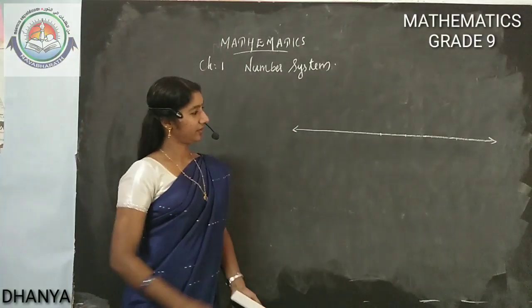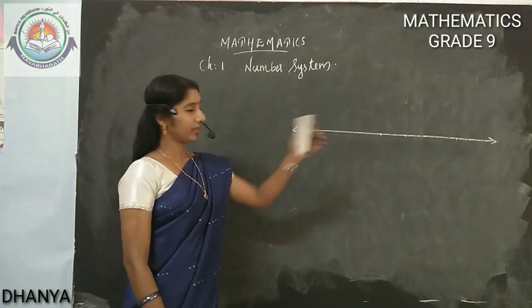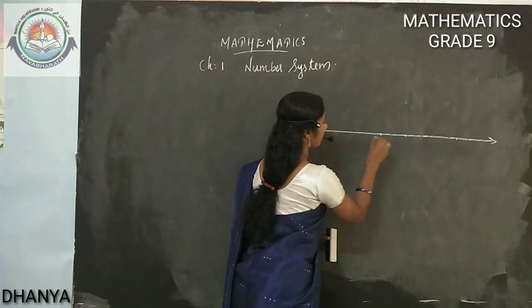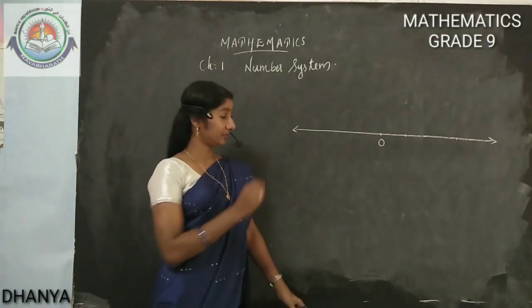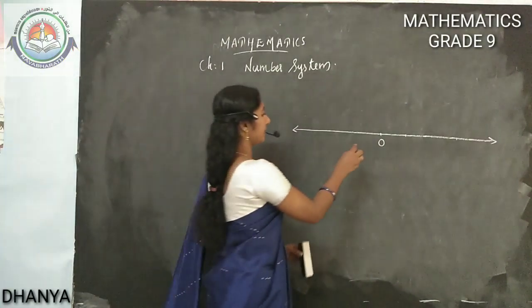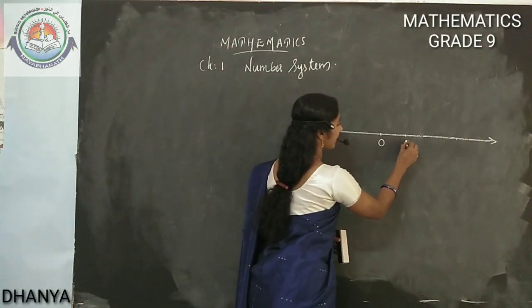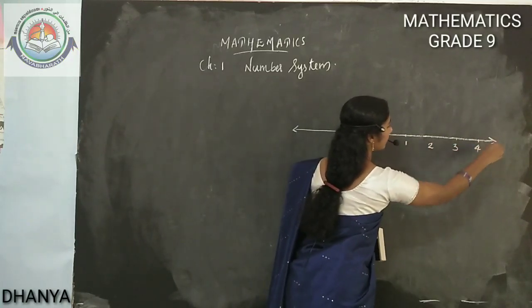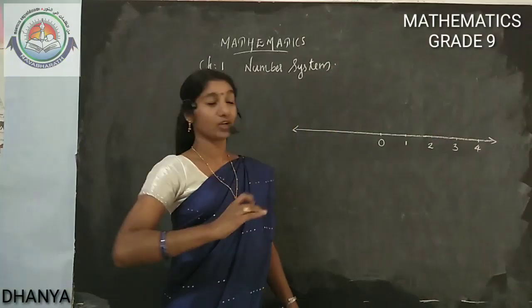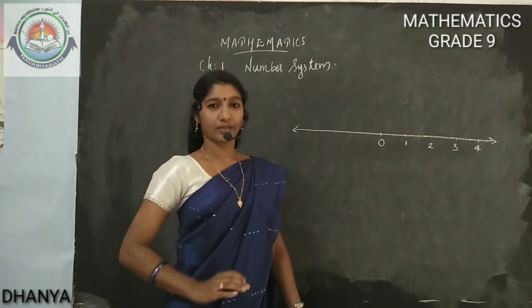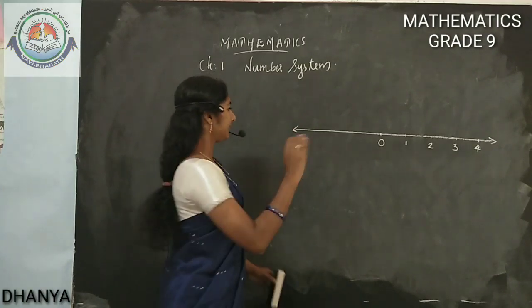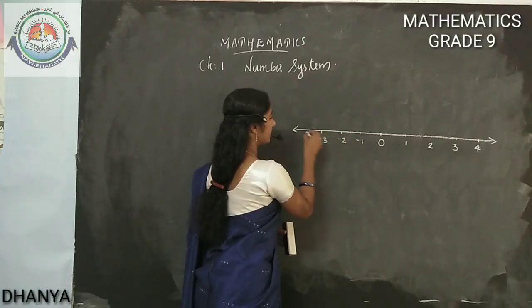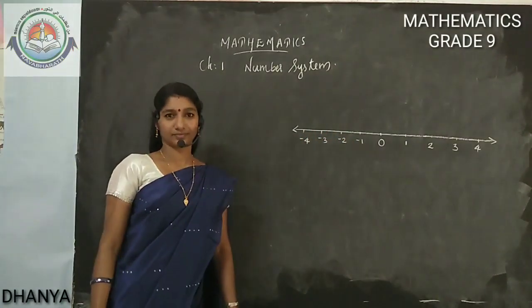See one line. Both sides it's going, means infinitely it's going. And we can mark the number 0 in the middle of the line. So the number 0 we are marking here. After that to the right side we are marking 1, then 2, then 3, then 4, etc. Up to infinity. It will not end, it's continuously going. Then the left side of 0 we are marking -1, -2, -3, -4, etc.